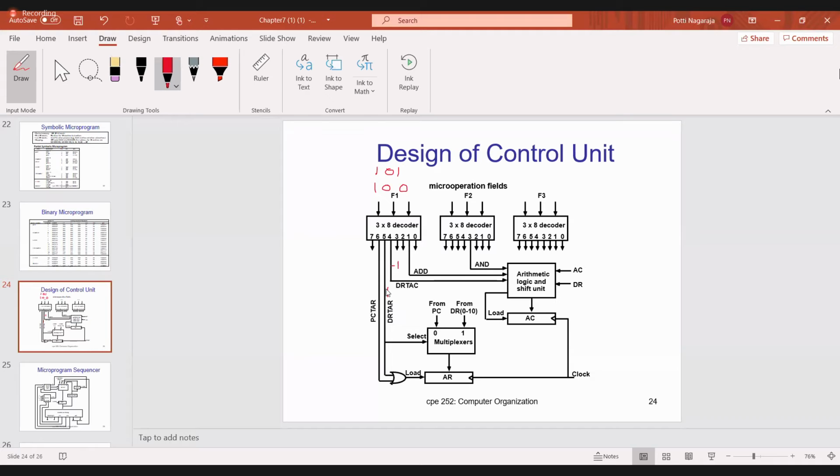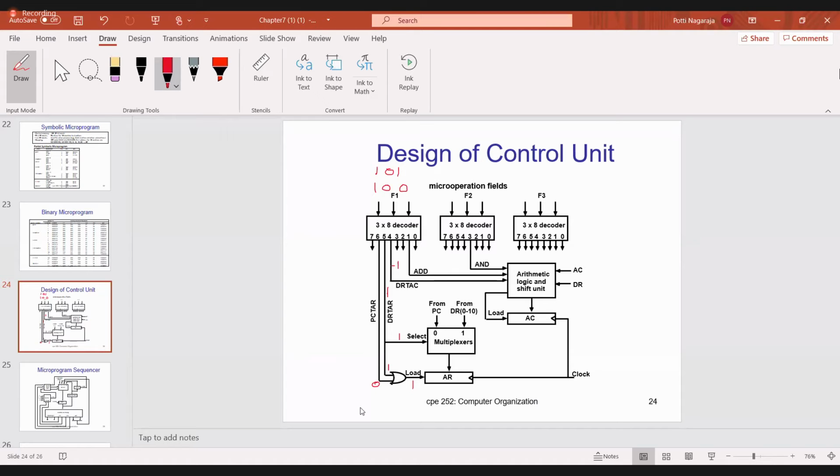Fifth line is 1, so this is 1 and this is also 1. Now if you give 101, what is the fifth line value? 1. Then what about the sixth line value? 0, sir. Very good, the sixth line value is automatically 0. With inputs 1 and 0 to the OR gate, what's the output? 1.